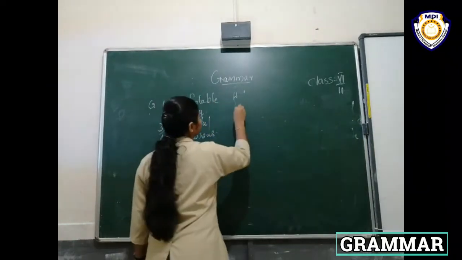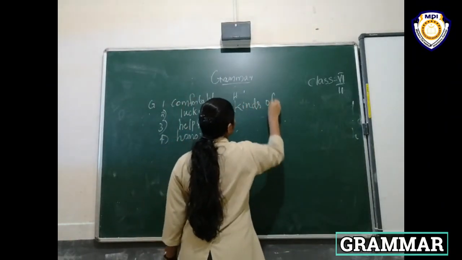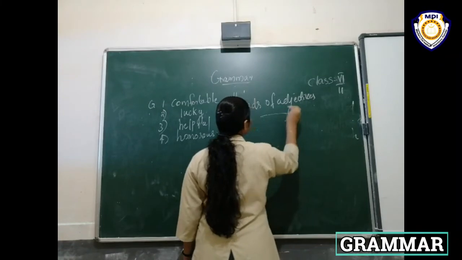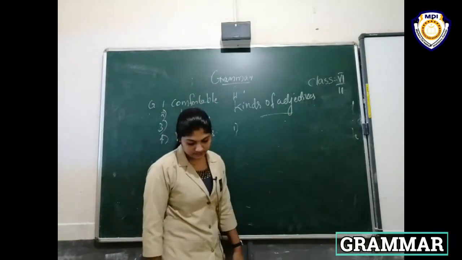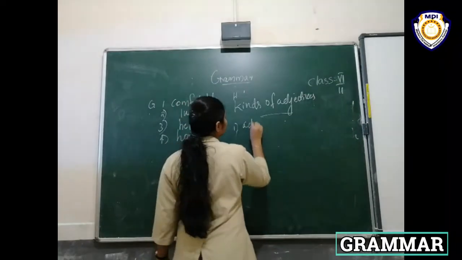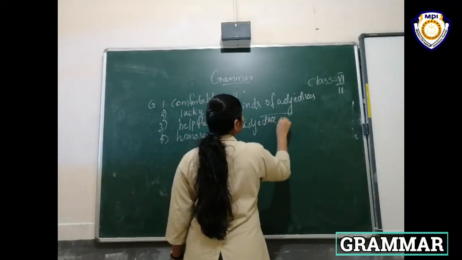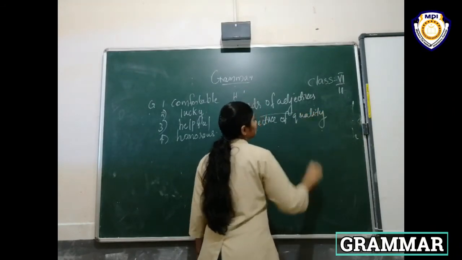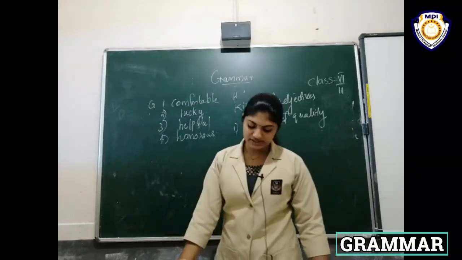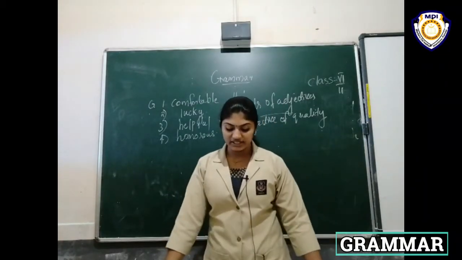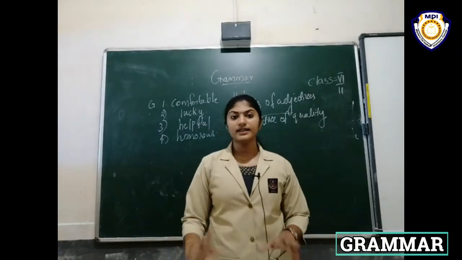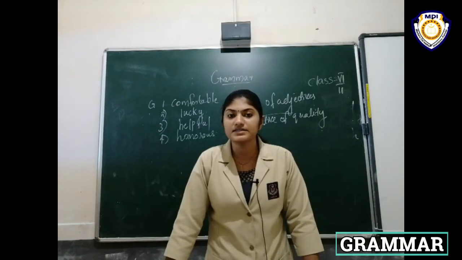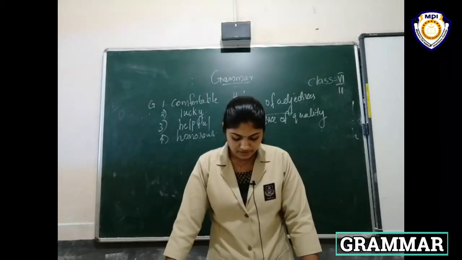Here, first one, adjective of quality. What is an adjective of quality? It describes the quality or condition of a noun. It is a quality, a person's good quality. That is called adjective of quality.